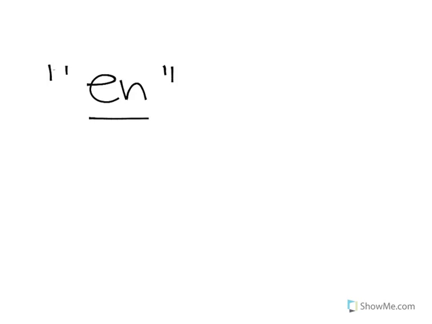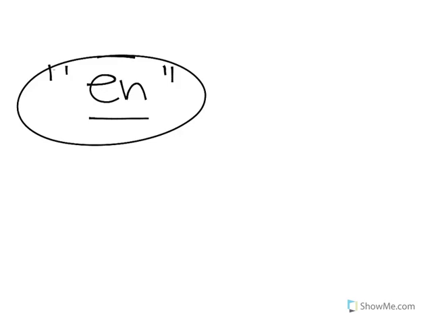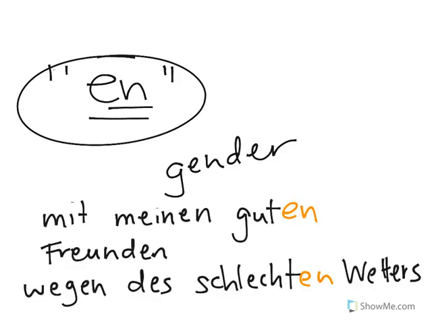The other time you want to use an en ending on your adjective is for the dative and the genitive. These are always en. I saved the best news for last here. It's such a relief you don't have to think about gender here at all. Just add en on to any adjectives that you have when you're in the dative or genitive cases.